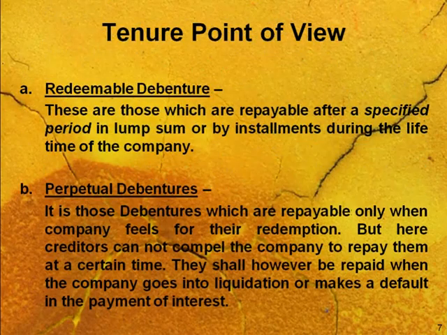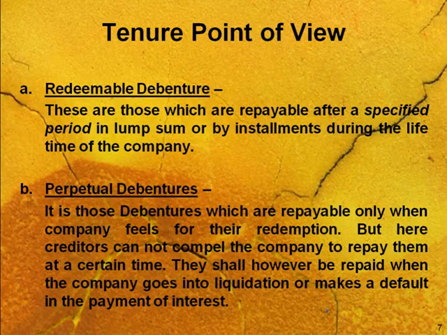Second is perpetual debentures. These are those debentures which are repayable only when the company feels like redeeming them. Here the creditor cannot compel the company to repay them after a certain time. This is different from redeemable debenture, where the company was bound to pay the funds at the end of a certain period. But in perpetual debenture, it depends on the company. If they feel like paying redemption, they will do that, but the debenture holder has no right to compel the company for repayment.